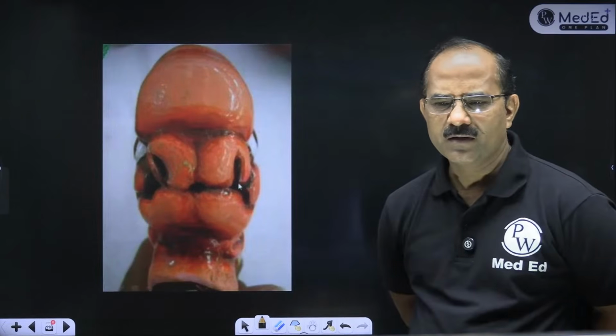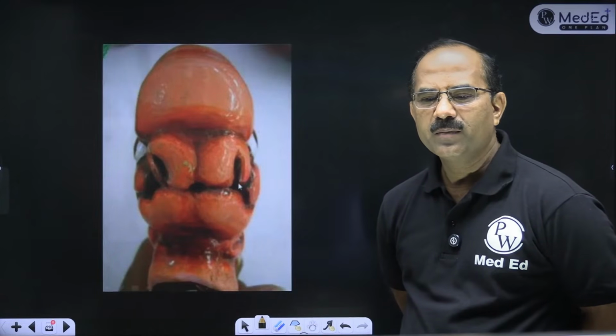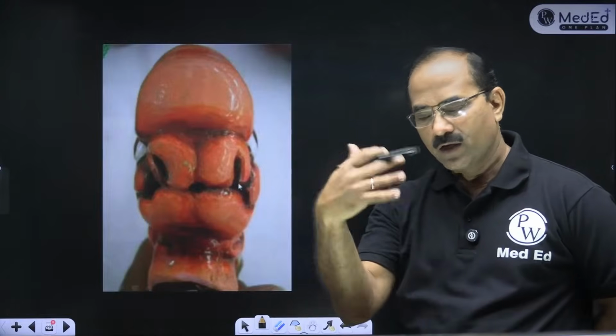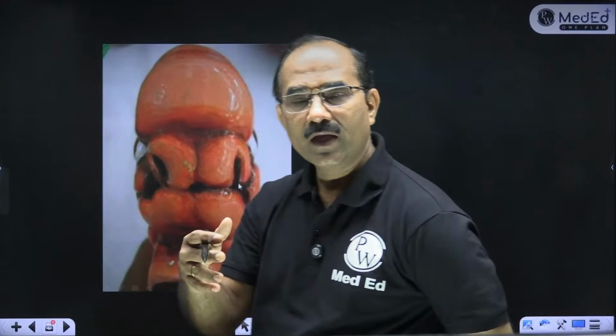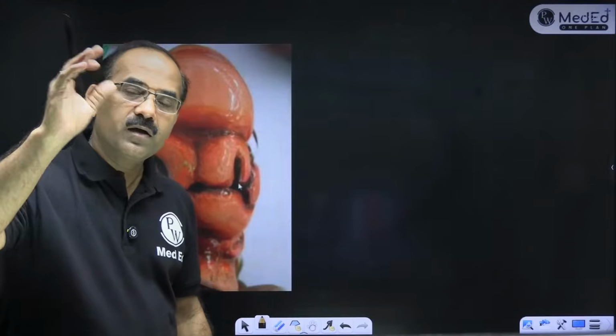Metanephric blastema. The ureteric bud helps to form it. When the ureteric bud enters the metanephric blastema, it stimulates the metanephric blastema to form the secretory part of the kidney. If that doesn't happen, the kidneys are not formed.